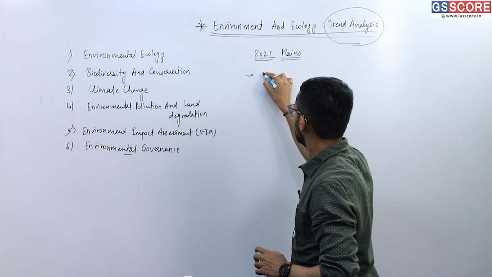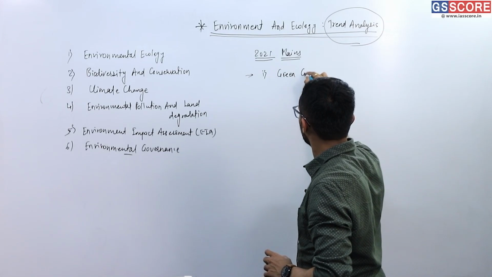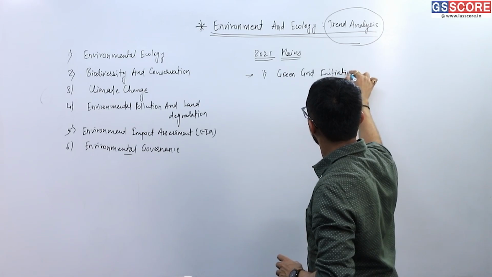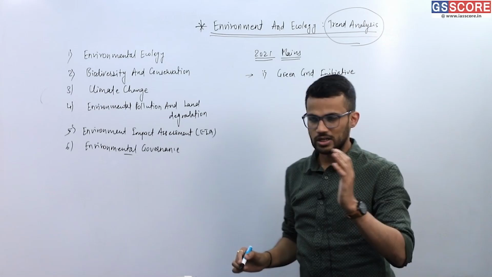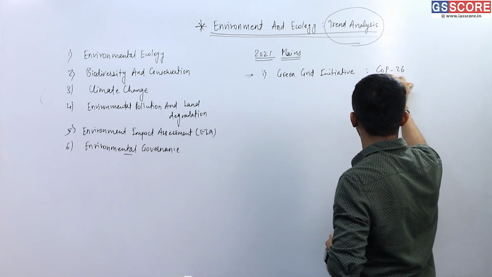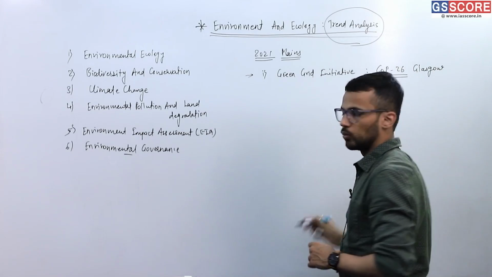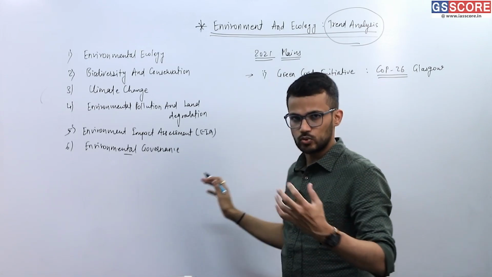The first question was on Green Grid Initiative, and this was asked in the context of COP26 held at Glasgow. So that was the first question.